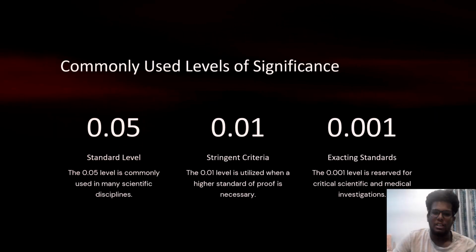Here are the commonly used levels of significance. First, 0.05, the standard level, is commonly used in many scientific disciplines. Then 0.01, stringent criteria. The 0.01 level is utilized when a higher standard of proof is required. And 0.001, exacting standards. The 0.001 level is reserved for critical scientific and medical investigations.